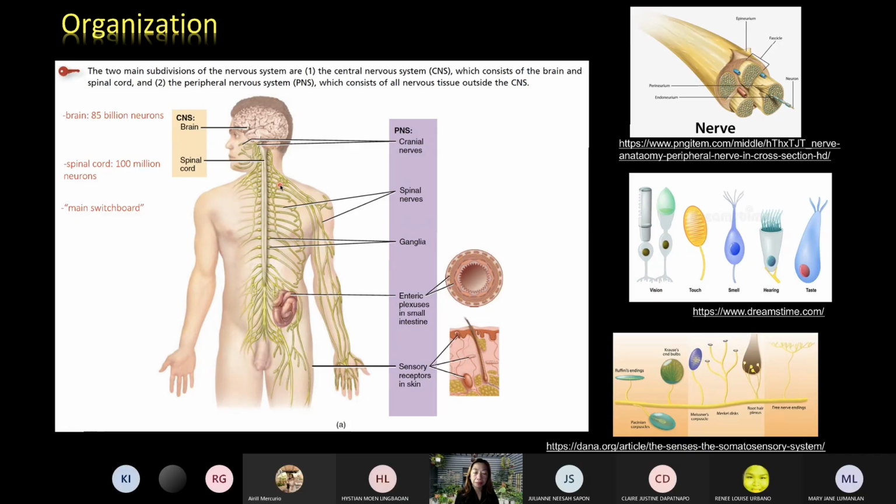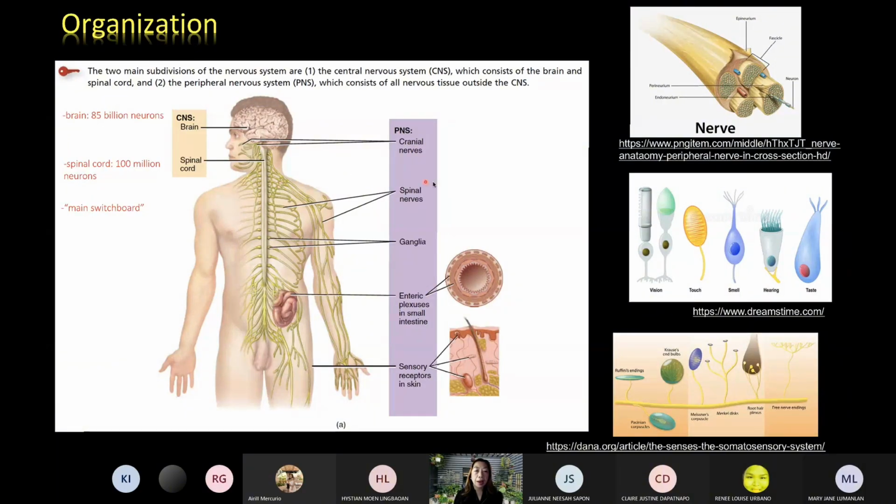So if there are 12 pairs of cranial nerves, how many pairs of spinal nerves are there? 31, miss. Okay, there are 31 pairs of spinal nerves, and usually they exit at the junction of the vertebrae. A detailed discussion will be presented to you next meeting.